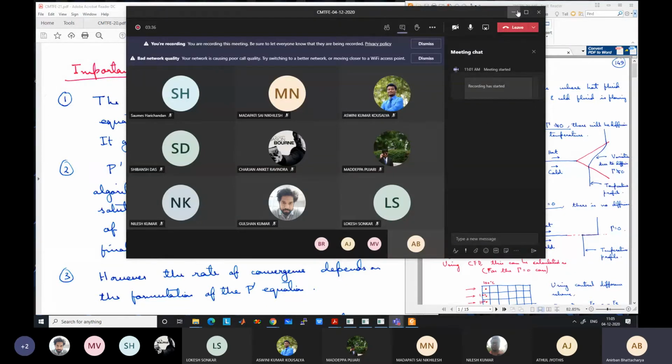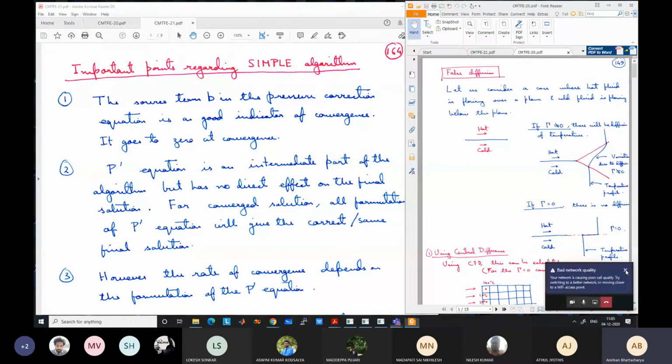Network quality is poor. Taking from home, so the network quality.